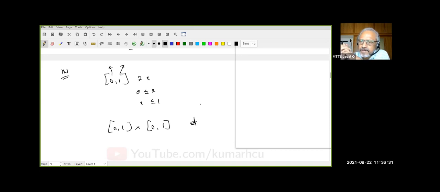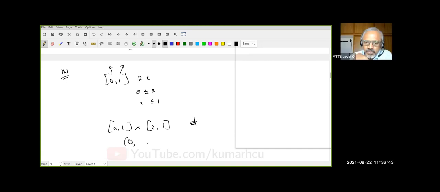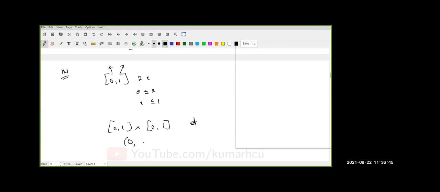Ragini, what are the special elements? 0, this is a special element.